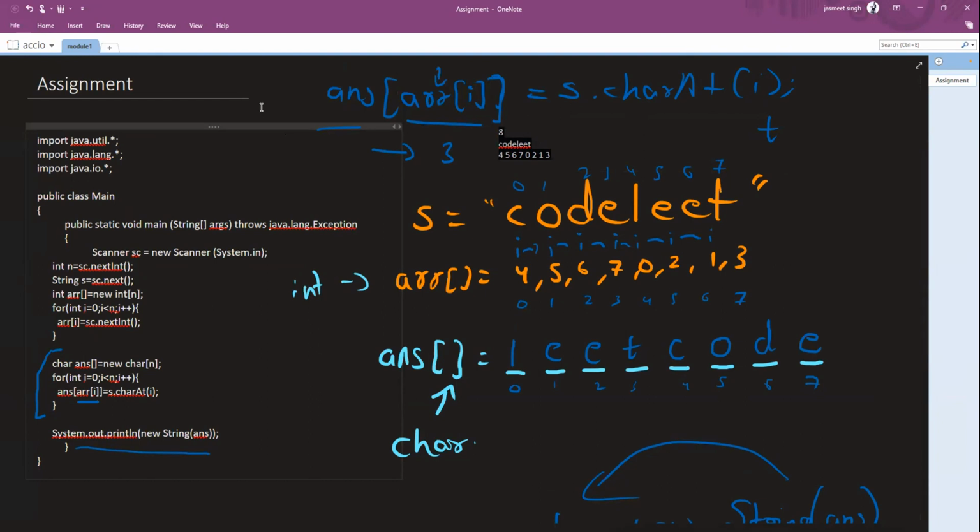Ishar, can you just unmute yourself and let me know what you mean by we enter the array answer i? See, what I was saying, first the array i will get resolved.